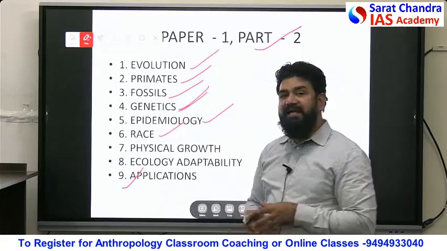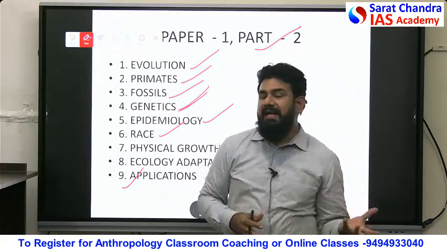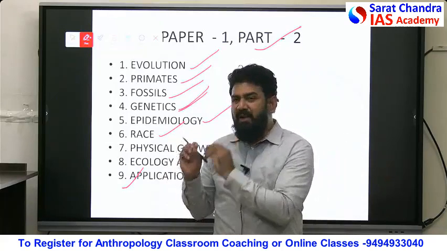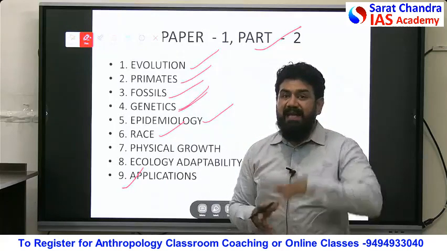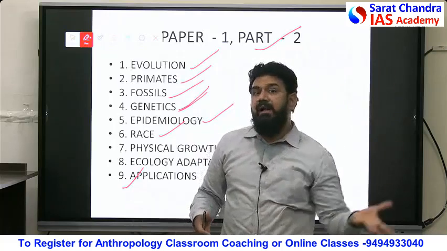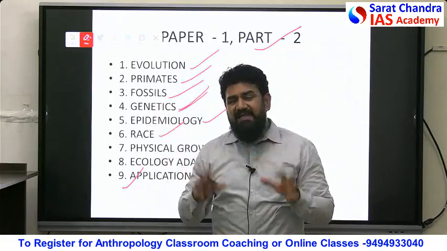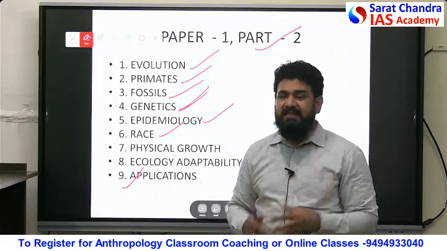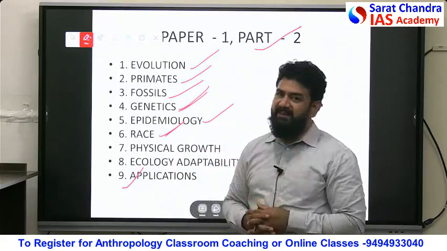Next is what? Race. You must have seen some people have different skin color, some people have light or fair skin color, some people have dark skin color, some people have small eyes, some people have flat nose, some people have broad nose, some people's hair is black, some people's hair is yellow, some people's hair is blonde. Some are short, some are tall. So these physical variations give rise to a concept called race, and we'll be talking about that race here through the lens of biological anthropology.